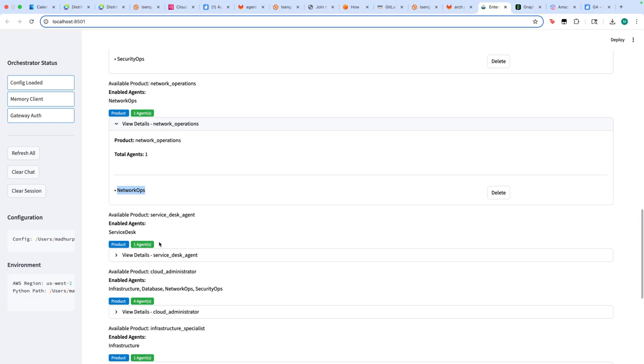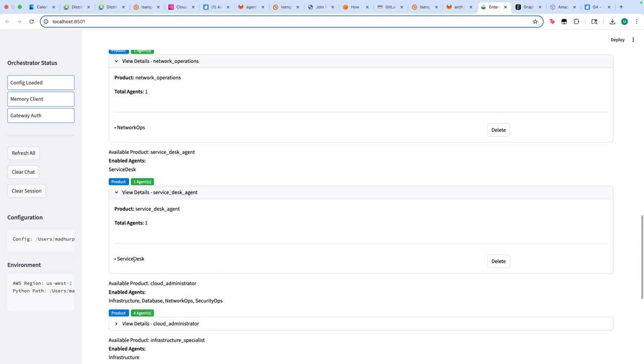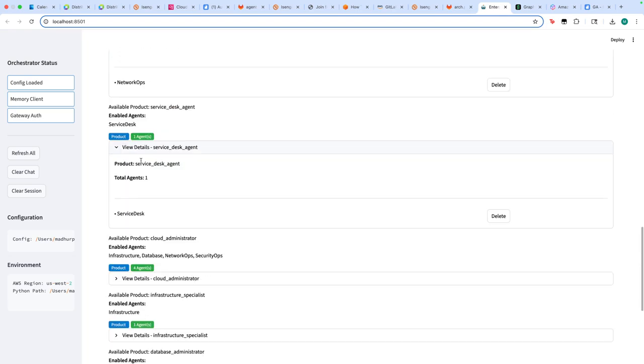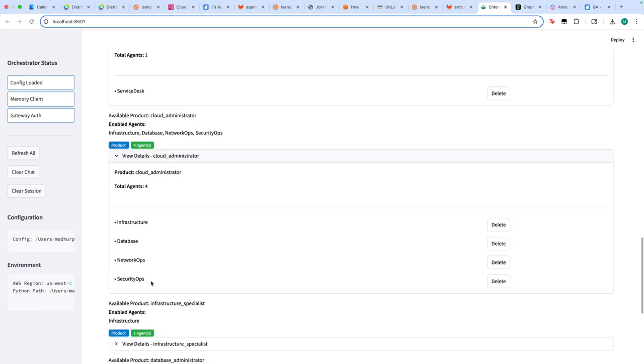However, this registry also gives a good control over what's going on, what the services are, and what the list of agents is. So a service desk service will have the service desk agent configured for those types of questions. The cloud administrator would have 4 agents configured to help with those questions. Now a question you would have is, if a user comes from the cloud administrator group, which sub-agent should help? Because there are 4.